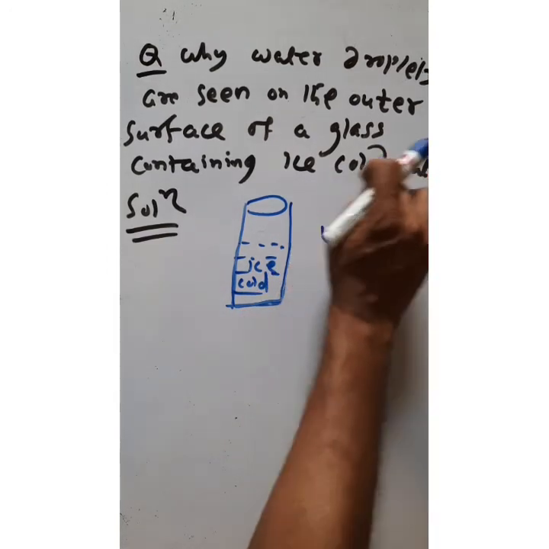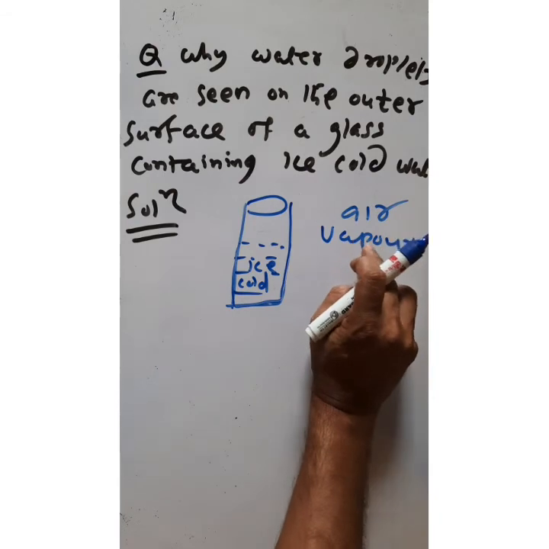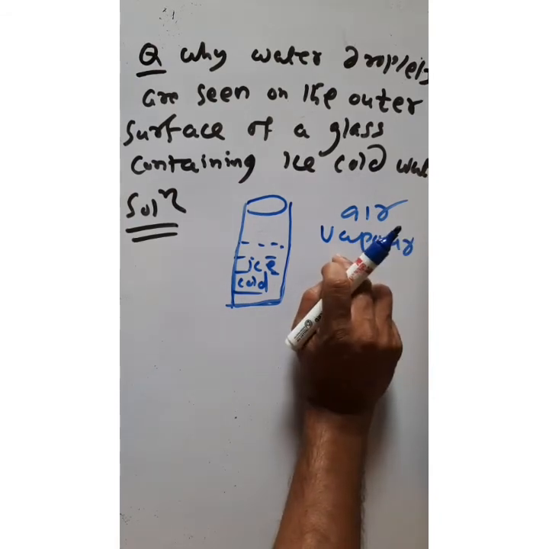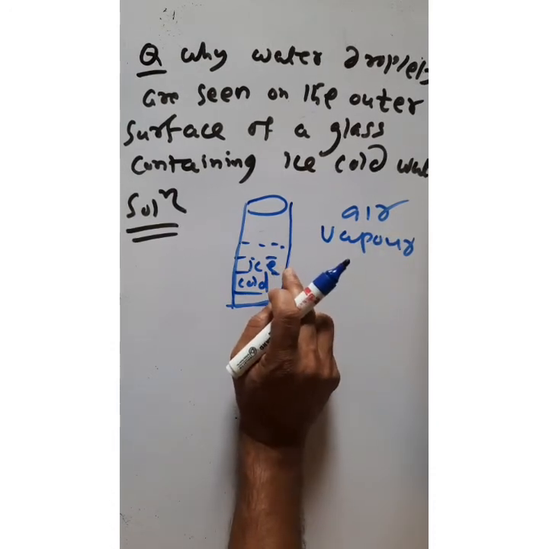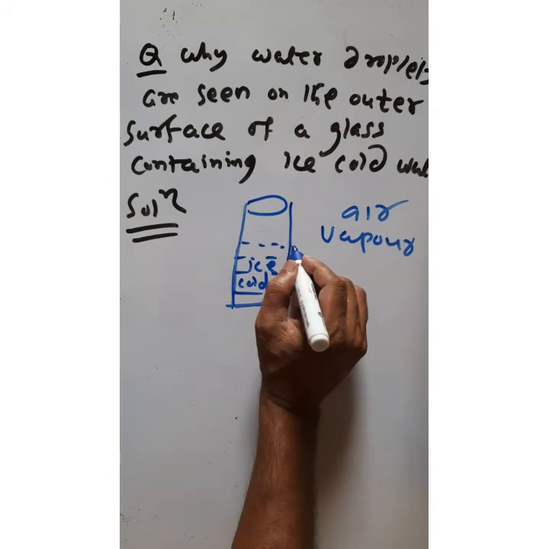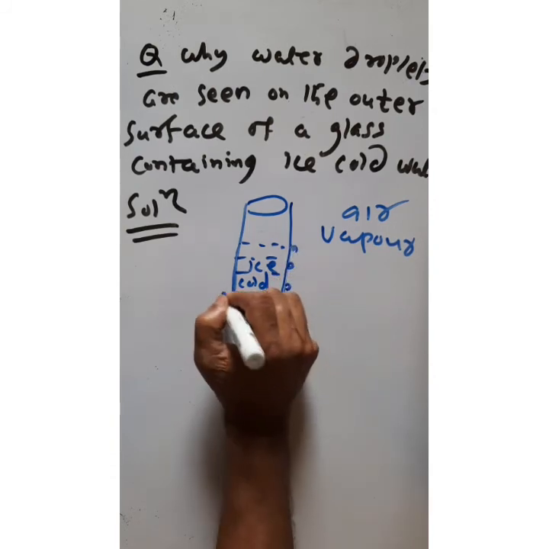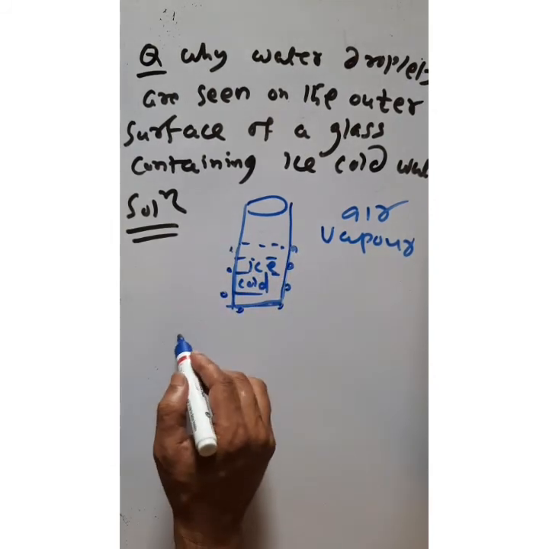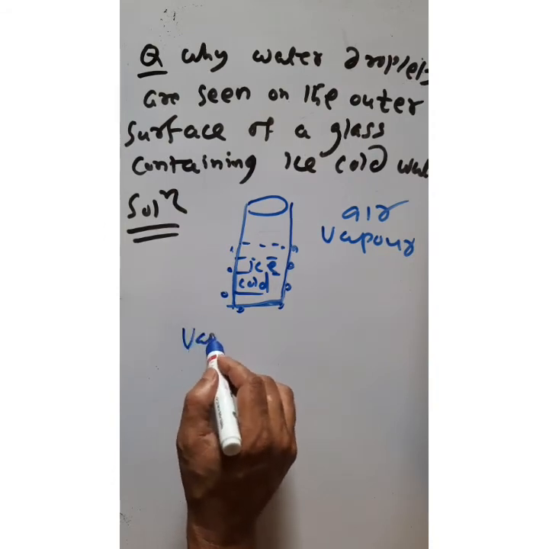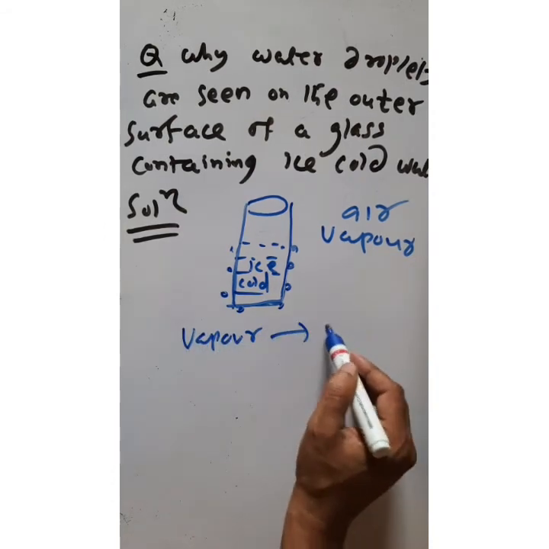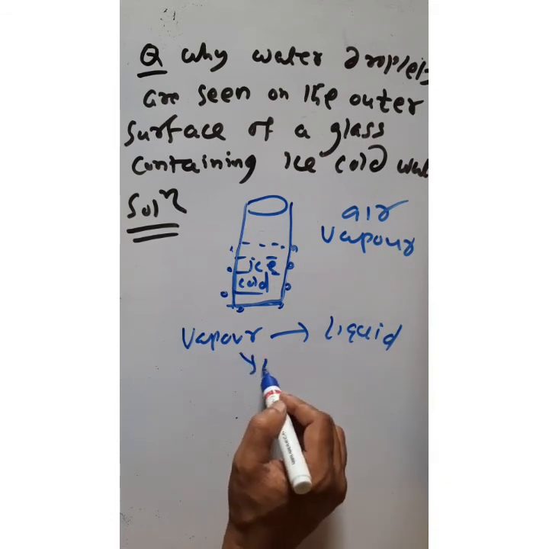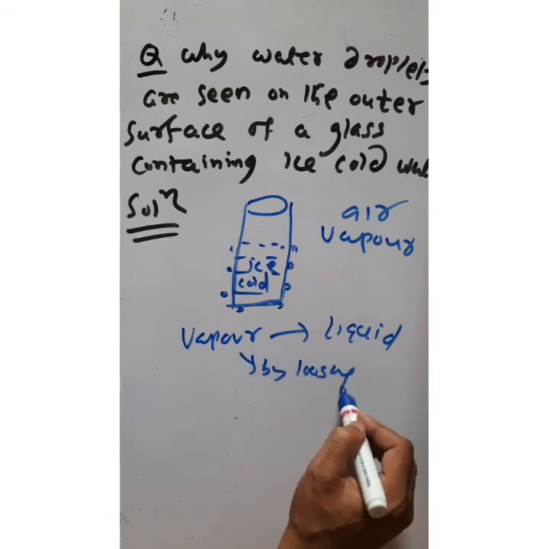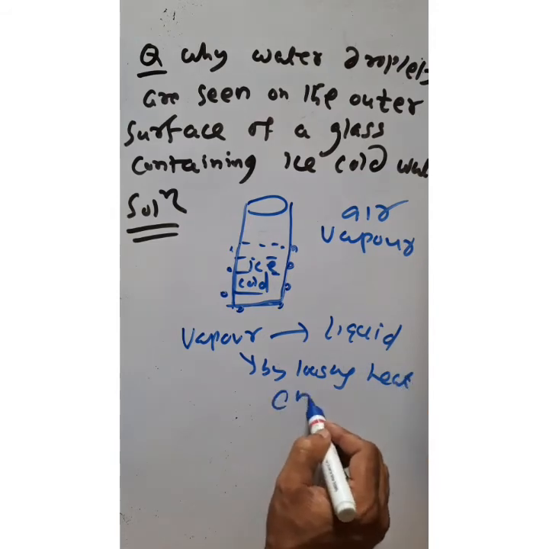this vapor will lose energy. After losing the energy, it gets converted to liquid state, which we see as water droplets on the surface of this container. We know the vapor converts to liquid by losing heat energy.